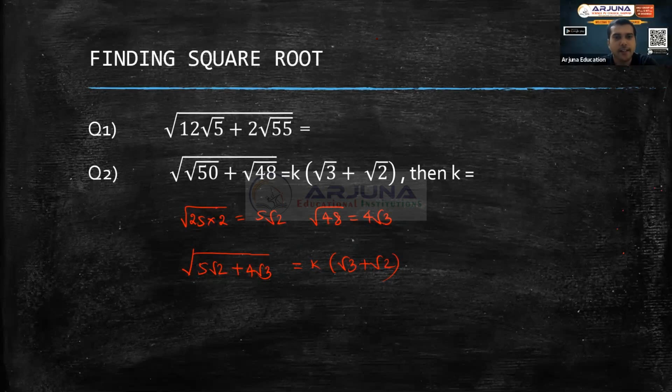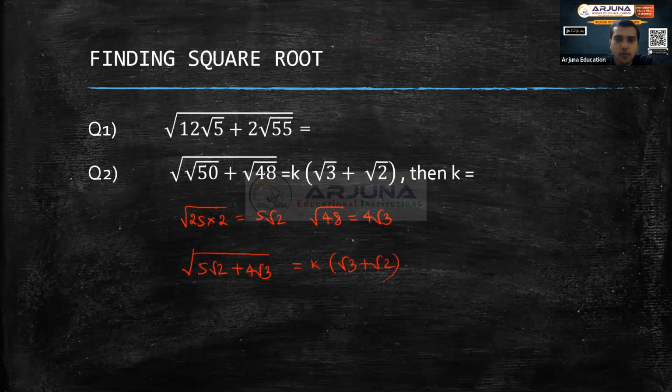Now I'll square both the sides. If you square both the sides, you'll get 5 root 2 plus 4 root 3 on the left, the square root goes away, and here you'll get K square times root 3 square is 3, root 2 square is 2, plus you have 2 root 6, right? So K square equals 5 root 2 plus 4 root 3 divided by 5 plus 2 root 6. This is the value of K square.